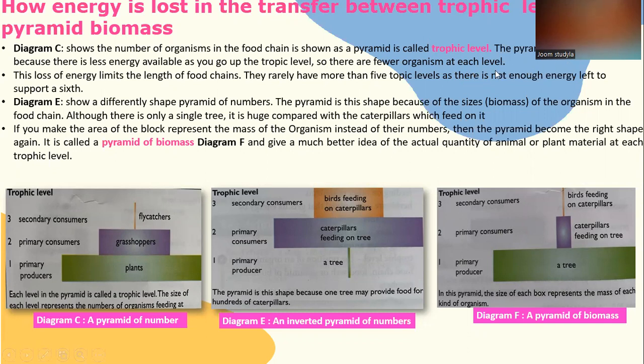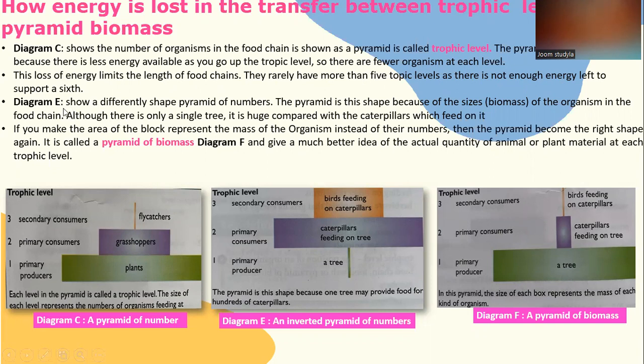The pyramid is in this shape because there is less energy available as you go up the trophic levels. So there are fewer organisms at each level. This loss of energy limits the length of the food chain. They rarely have more than 5 trophic levels, as there is not enough energy left to support a 6th.